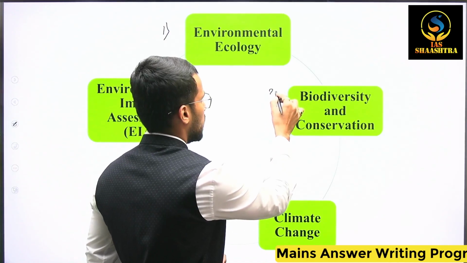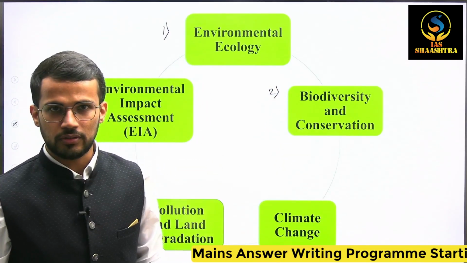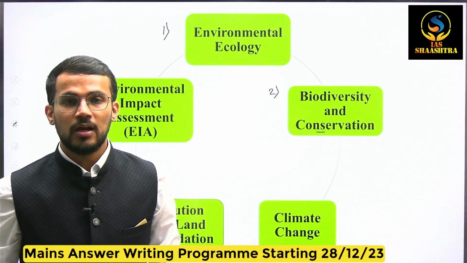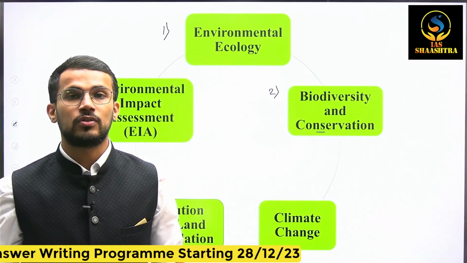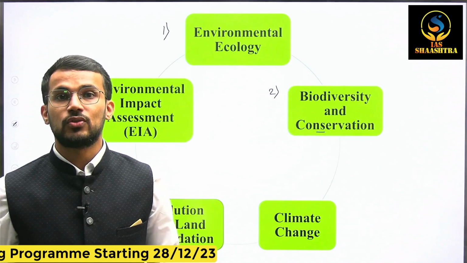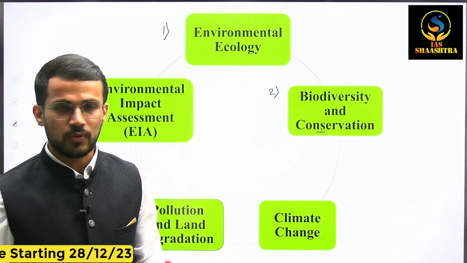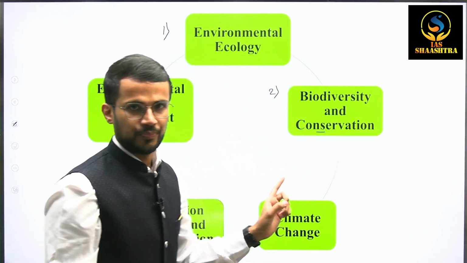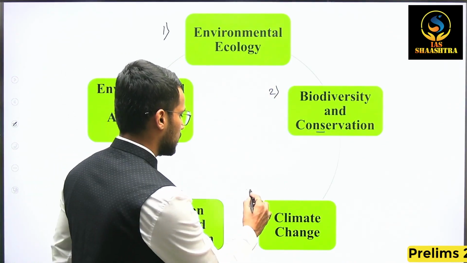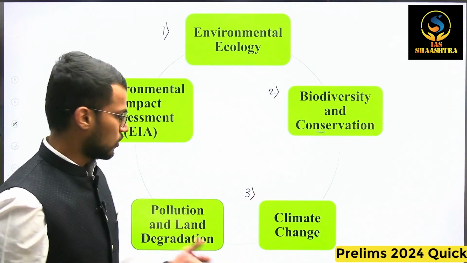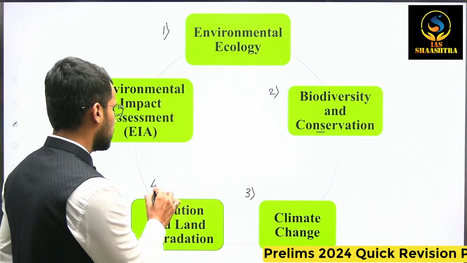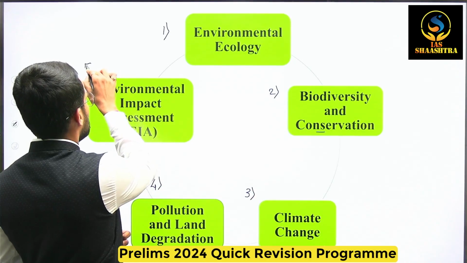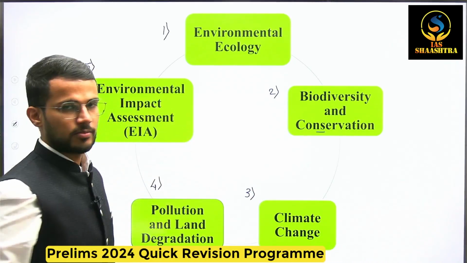Second is biodiversity and conservation. Conservation was mentioned in the mains syllabus, but often the question arises, conservation of what? Conservation of biodiversity, and that's why we can study it under biodiversity only. Then the third topic is climate change. The fourth topic is pollution and land degradation, and the fifth topic is environmental impact assessment.